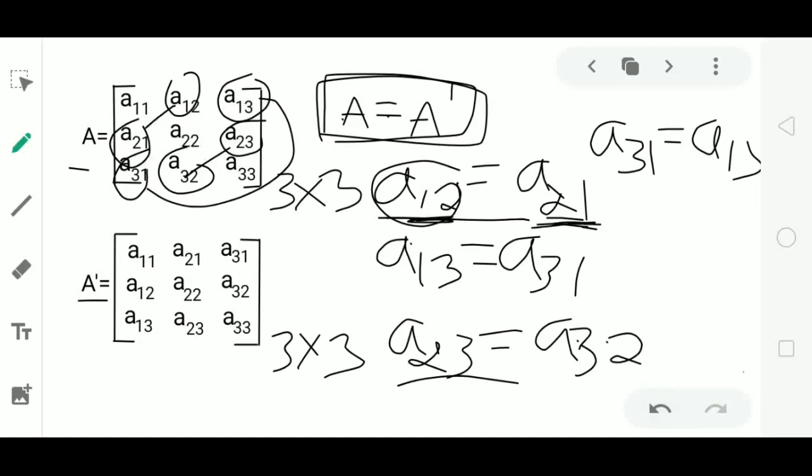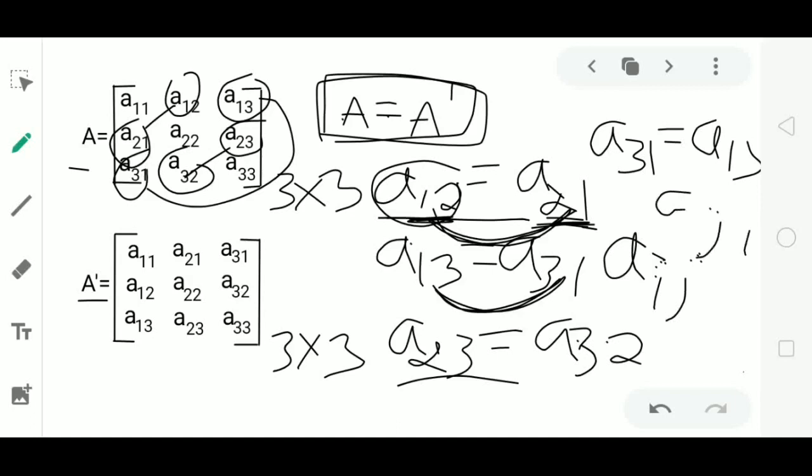A12 must be equal to A21 means here the row and column are interchanged in their position. A13 equal to A31, the row and column are interchanged in the position. So in general, if I say there is an element Aij, the element lying in ith row, jth column, then it must be equal to Aji, just by interchanging i and j. So the matrix will be symmetric only when Aij is equal to Aji.